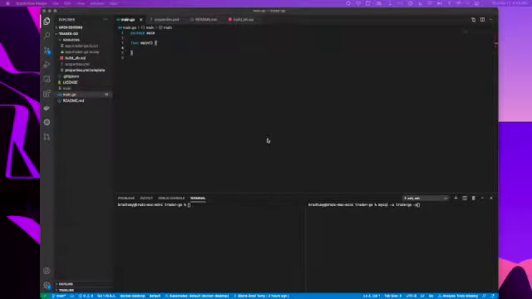So what we're going to do today is I'm going to walk you through how to build out a simple Golang application that you can use to expose some APIs.